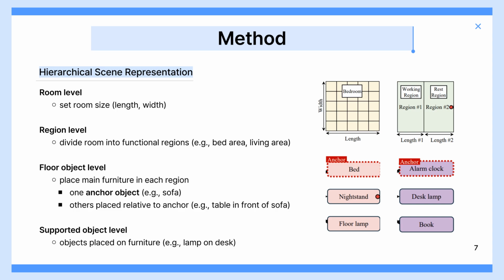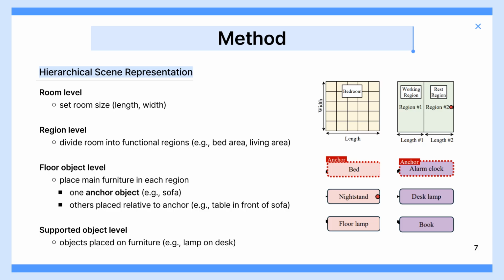More specifically, at the room level, the overall dimensions of the room are set. At the region level, the room is divided into functional zones such as a sleeping area or a living area. At the floor object level, the main furniture of each region is placed. One object is chosen as the anchor, and others are positioned relative to it.